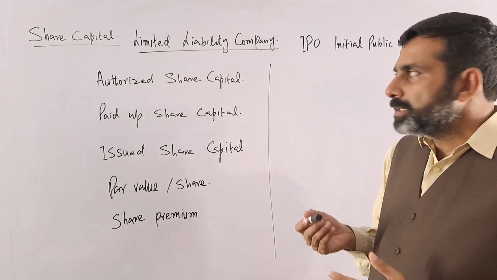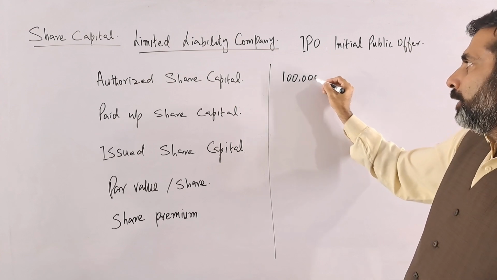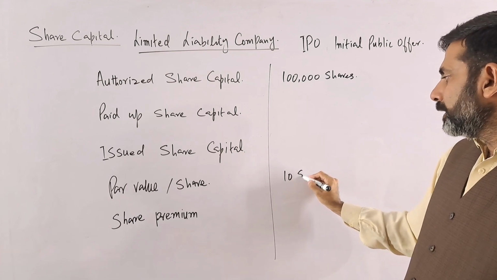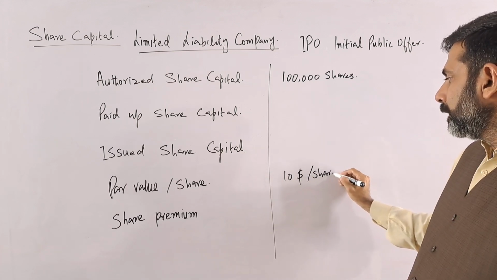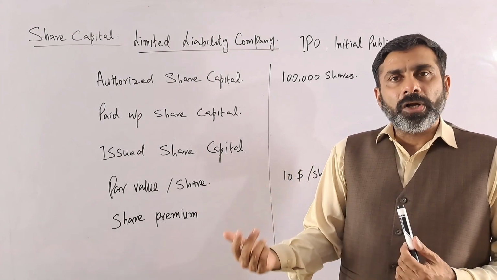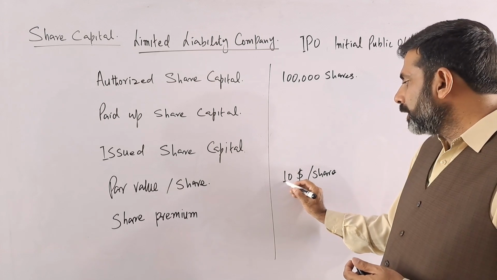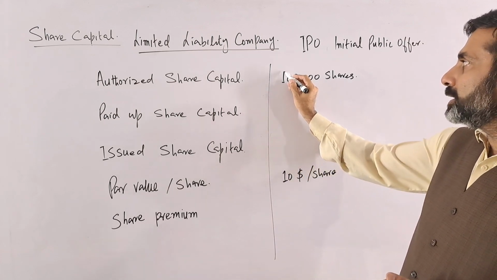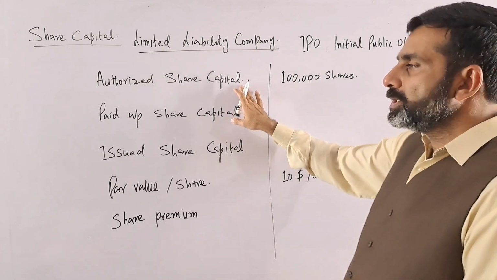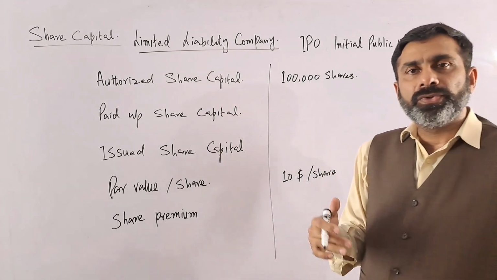and what the par value per share will be. Let's take a simple example: they have applied for 100,000 shares and the par value is $10 per share. One share value is also called the face value. Whatever is written on the share will be $10 per share. And how many shares are they allowed to issue? 100,000. So the authorized share capital is the maximum number of shares that the company can issue to the shareholders.